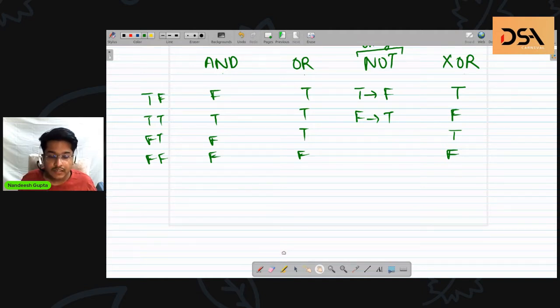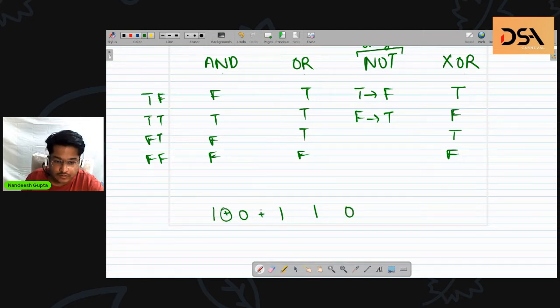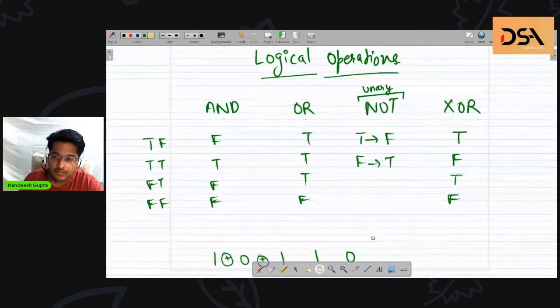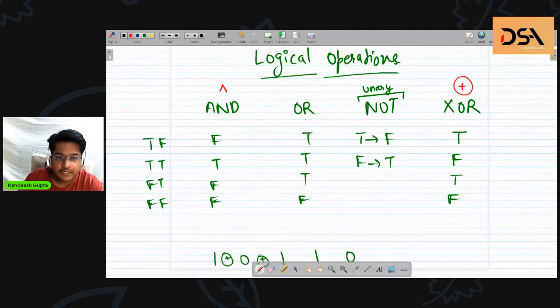But the next step is repeatedly applying these operations. Can you repeatedly apply these operations upon multiple values? Say I have 1 0 1 1 0, and I need to XOR each one of these. So this is the symbol of XOR. Let me write the symbols as well. So XOR is represented like this, and can be represented like this, and NOT is like this.